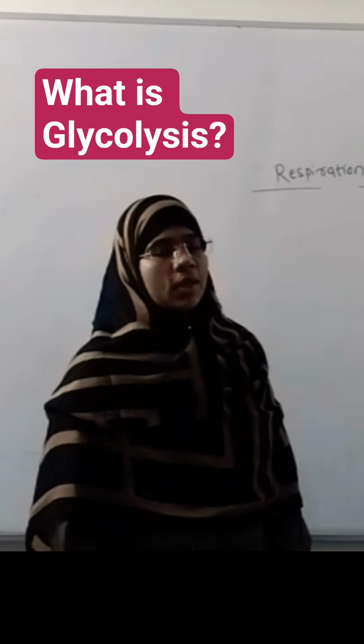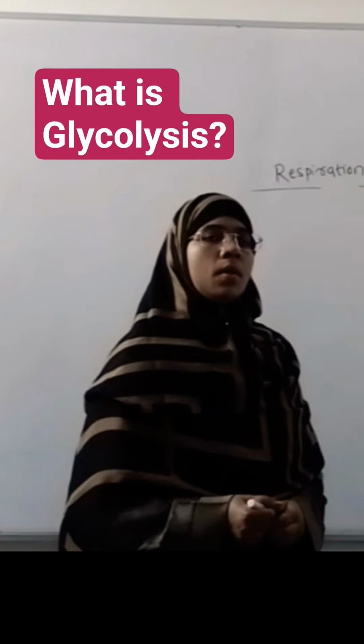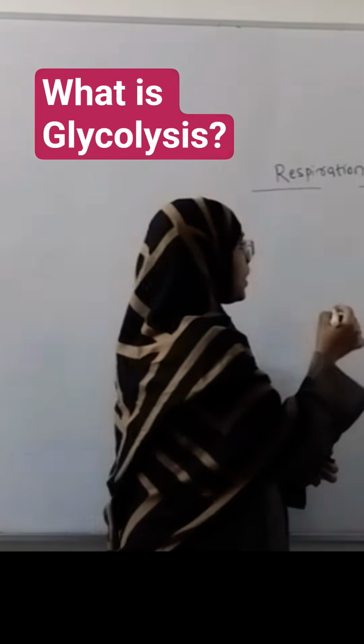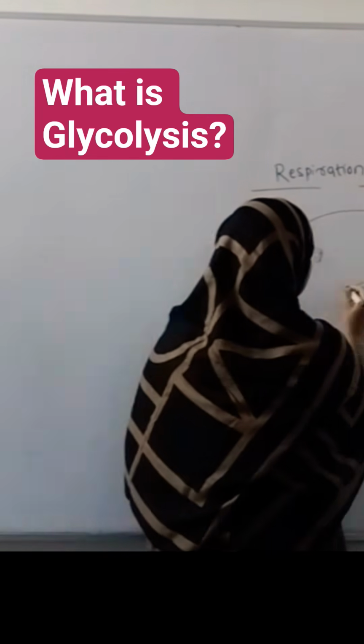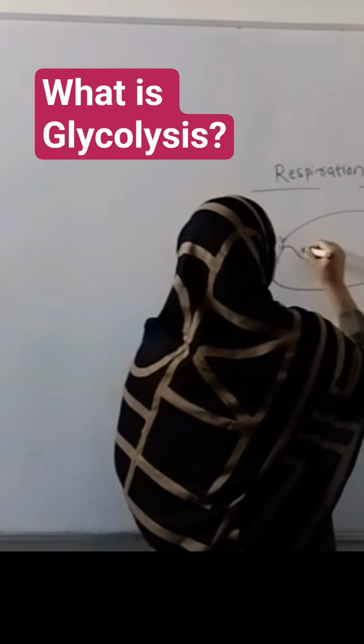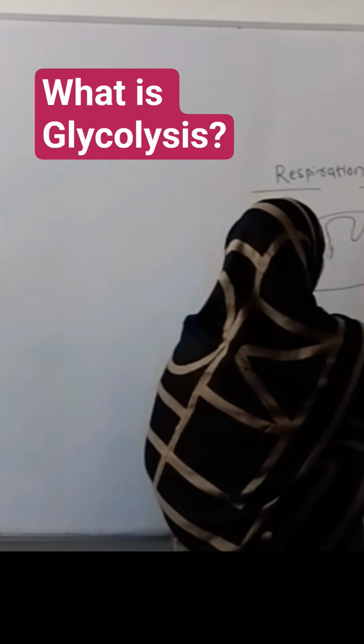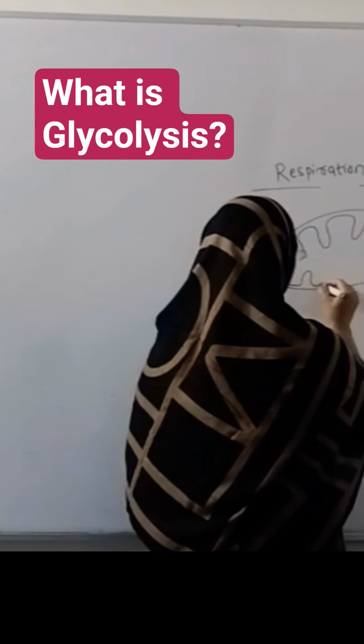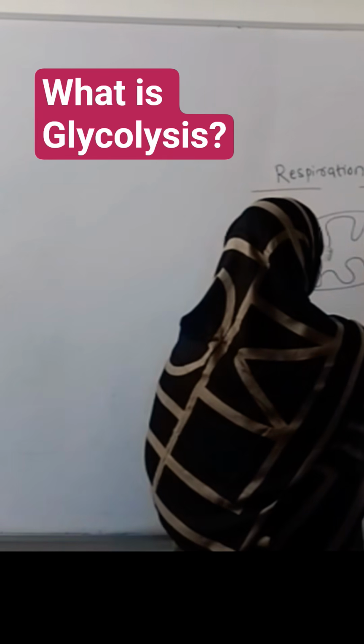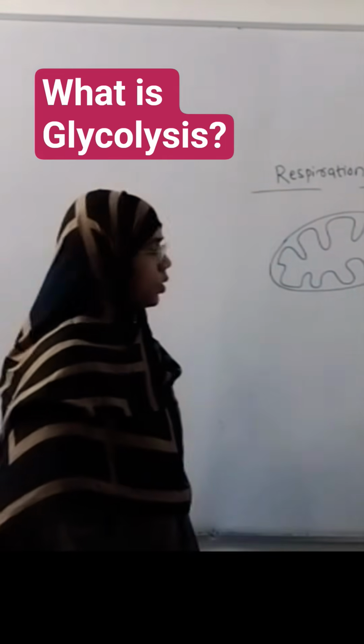All of you know each eukaryotic cell consists of mitochondria. And why is it known as the powerhouse? Because the entire machinery which is required for production of ATP is available in the mitochondria.